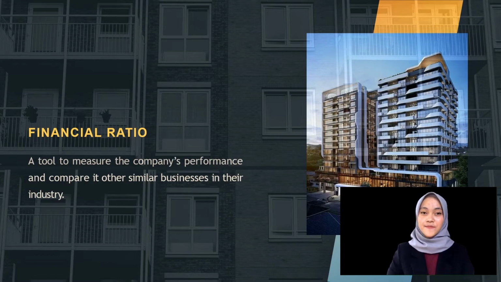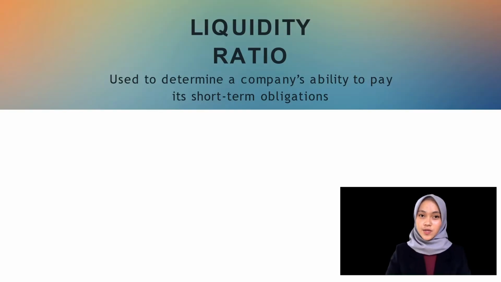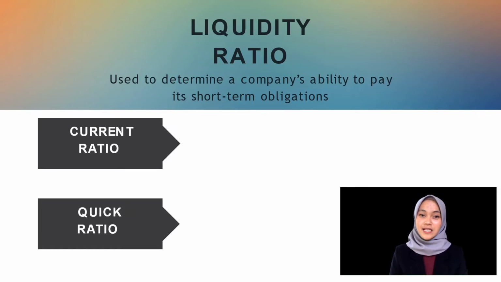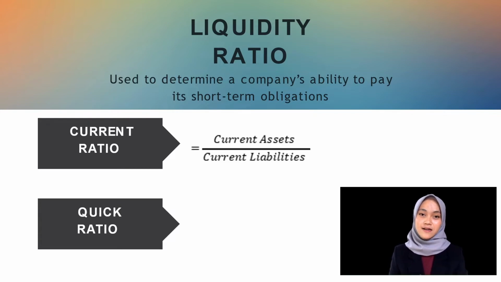in their industry. Liquidity ratio is used to determine a company's ability to pay its short-term obligation. Higher the ratio are better as they represent the higher ability of a firm to cover its obligation. The most common measure is current ratio and quick ratio. Current ratio measures the ability of a company to pay short-term obligation with the current assets within 1 year. The current ratio can be calculated by dividing the current assets with the current liabilities.